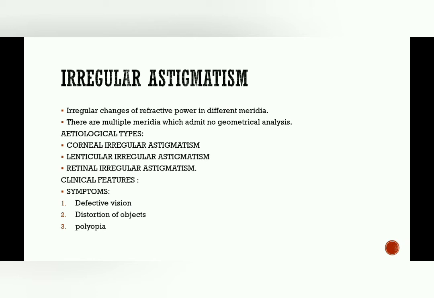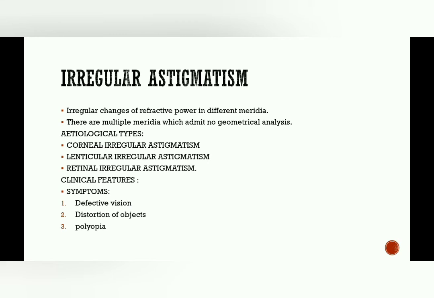As you all know, corneal irregular means there are irregular changes in corneal curvature, there are irregular changes in lenticular curvature of the lens, and positional irregular changes are there. In refractive index, irregular changes are there in lenticular irregular astigmatism. The retinal irregular astigmatism includes the irregular oblique placement of macula.